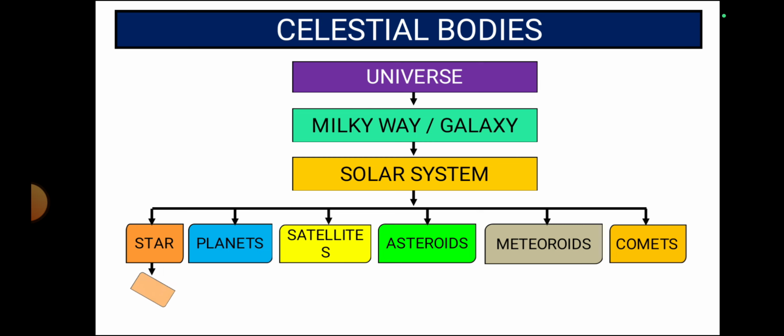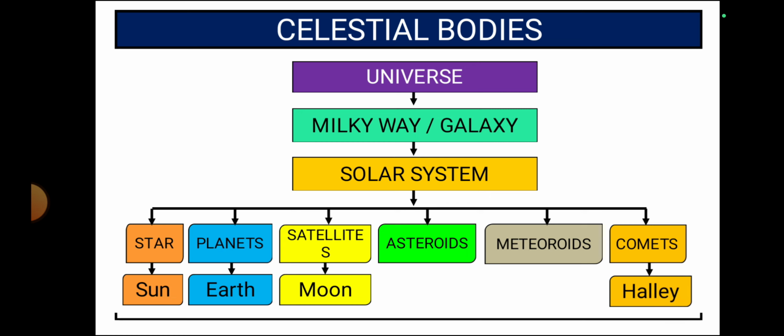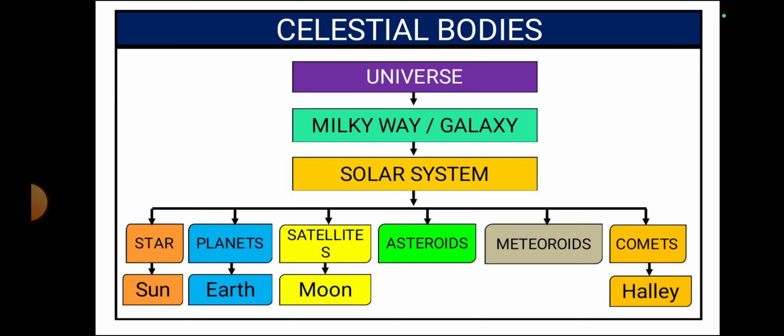Example for star is sun. Example for planets are the 8 planets, for example, Earth. Satellites, the best example is moon. And comet example is Halley. So these are all called celestial bodies.